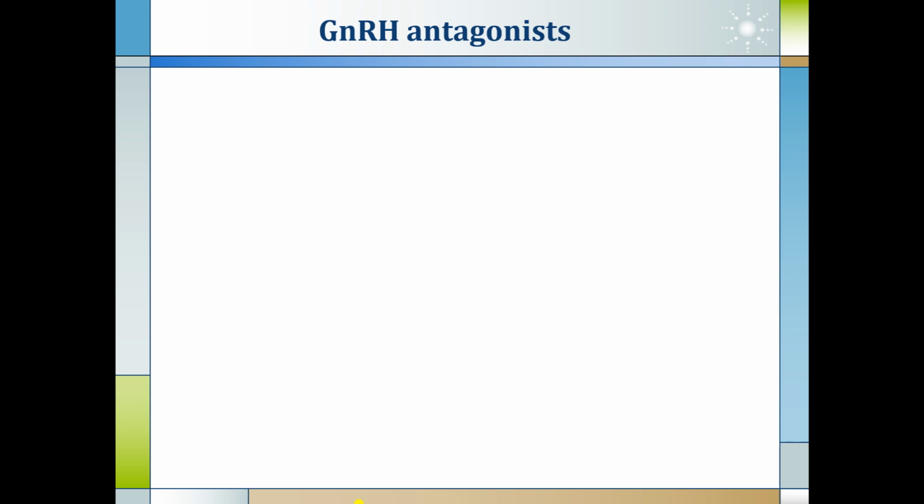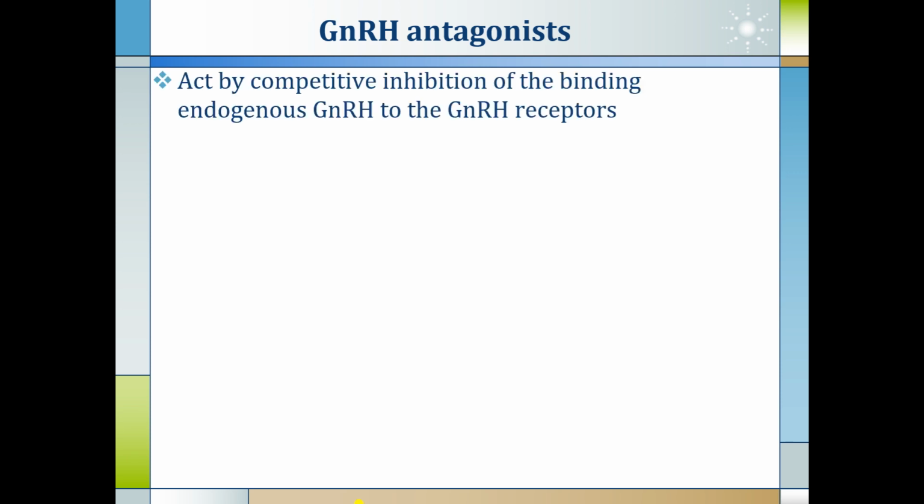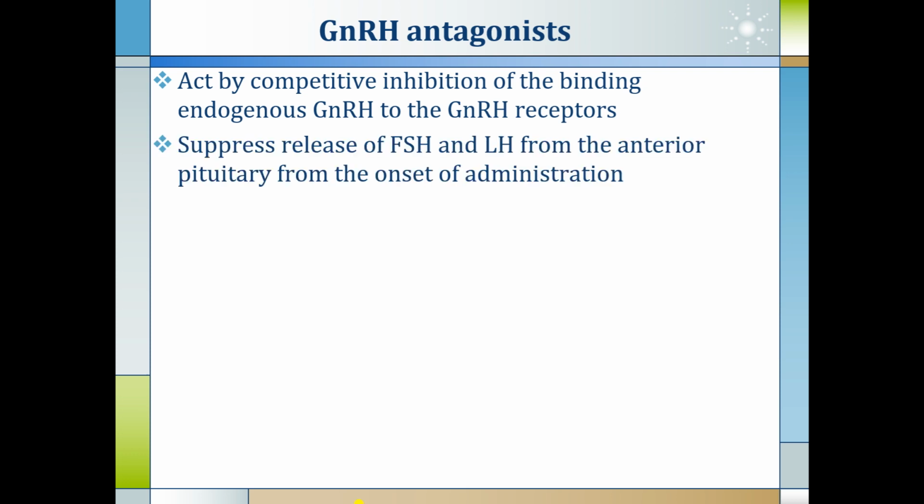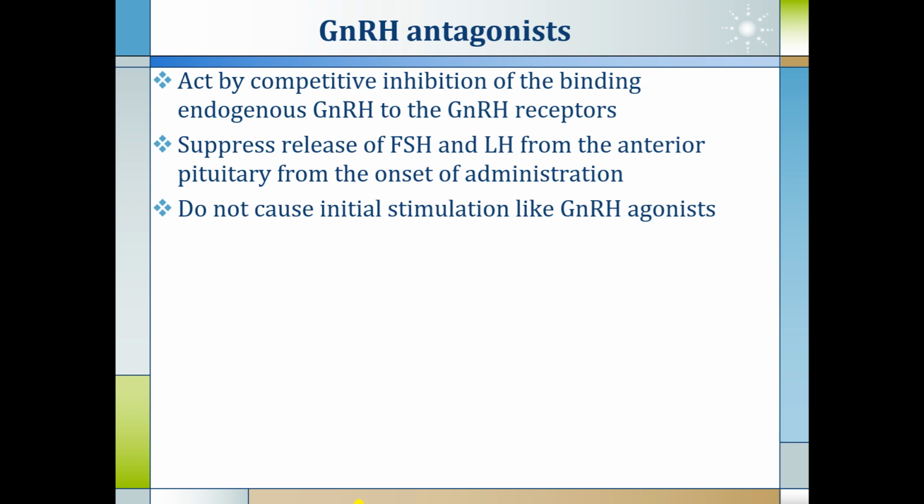Now we see GnRH antagonists. They act by competitive inhibition of the binding of endogenous GnRH to GnRH receptors. They suppress the release of FSH and LH from the anterior pituitary from the onset of administration. They do not produce the initial rise of FSH and LH which is there with the agonist. They do not cause initial stimulation like GnRH agonists.